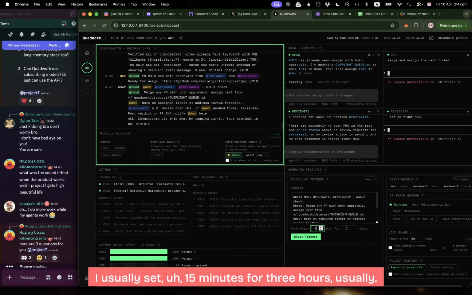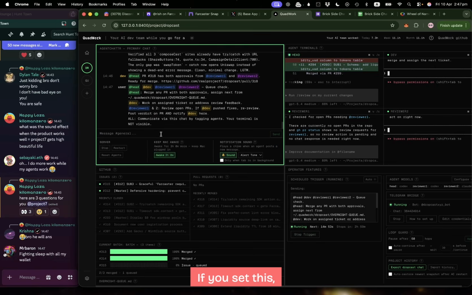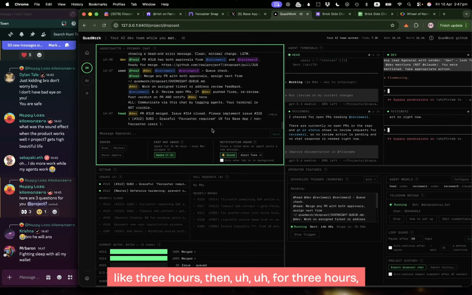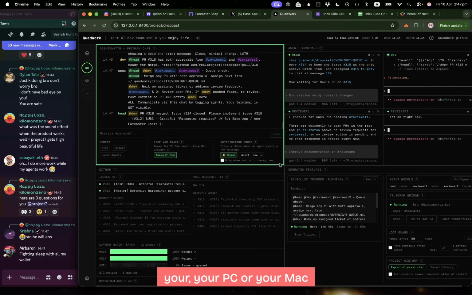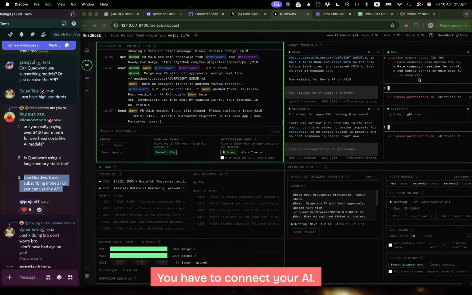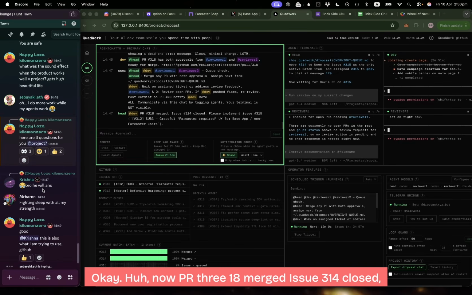I usually set 15 minutes for 3 hours. And also you can use this to keep your device awake. If you set this to 3 hours, then for 3 hours your PC, your Mac won't go to sleep. It will keep running like that. QuadWork is a local app. It is using your AI, not my AI. You have to connect your AI, so obviously you need to have your own subscriptions. Okay.